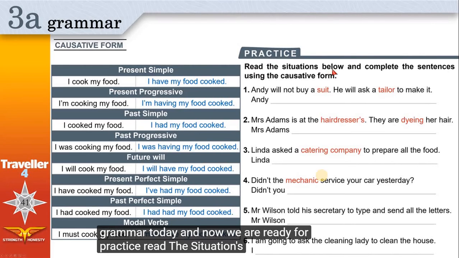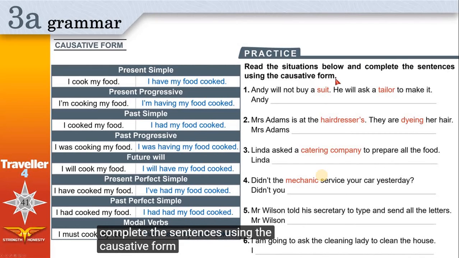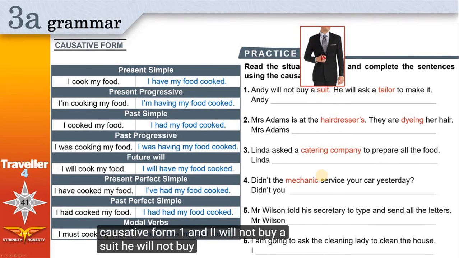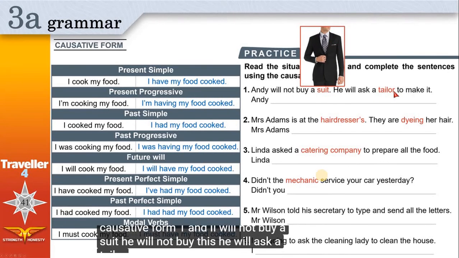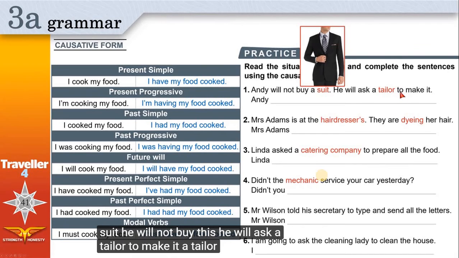Read the situations below and complete the sentences using the causative form. 1. Andy will not buy a suit. He will not buy this. He will ask a tailor to make it. A tailor is the one who can make suits for you.